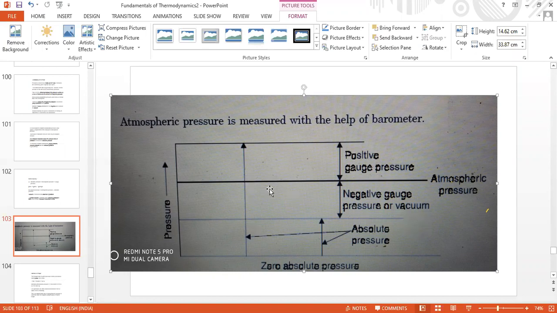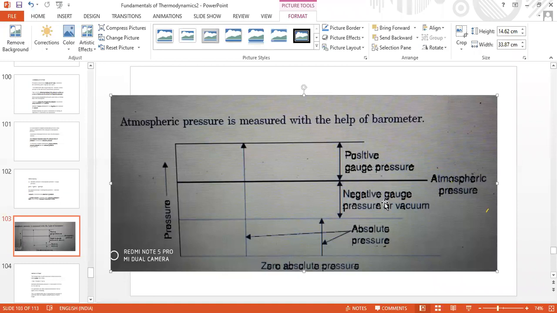And earlier, while discussing the triple point, I said the triple point pressure is below atmospheric pressure, 611 Newton per meter square. And what is atmospheric pressure?